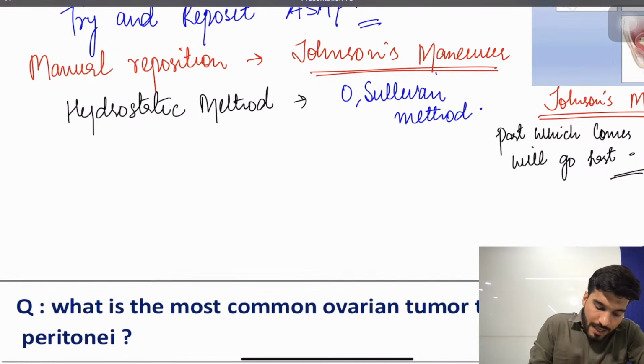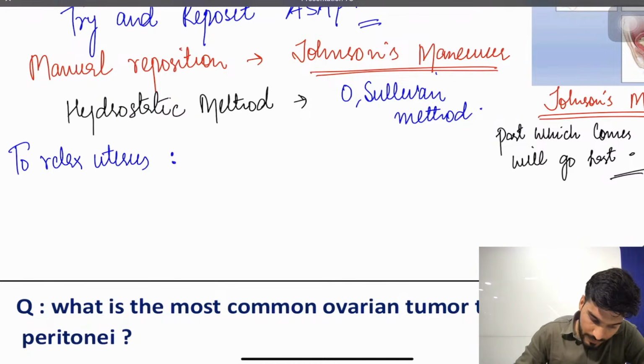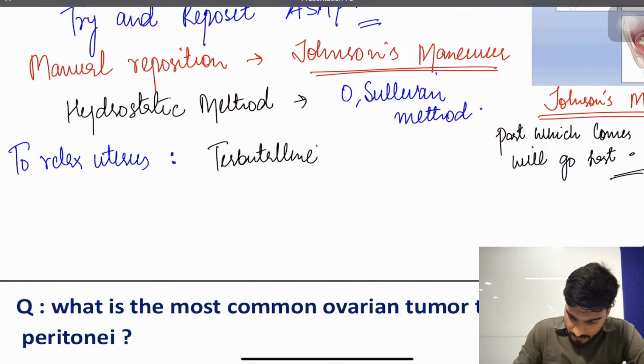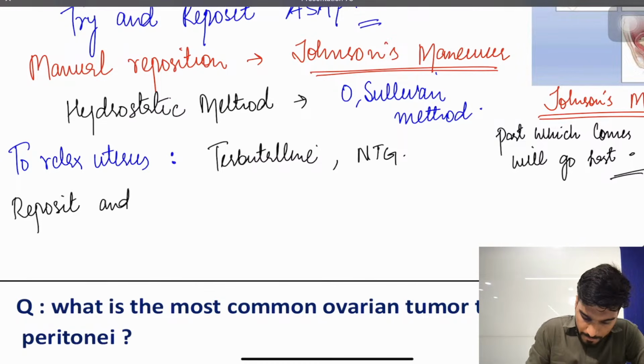After that, to relax the uterus, give drugs like terbutaline and nitroglycerin. Then reposit it.